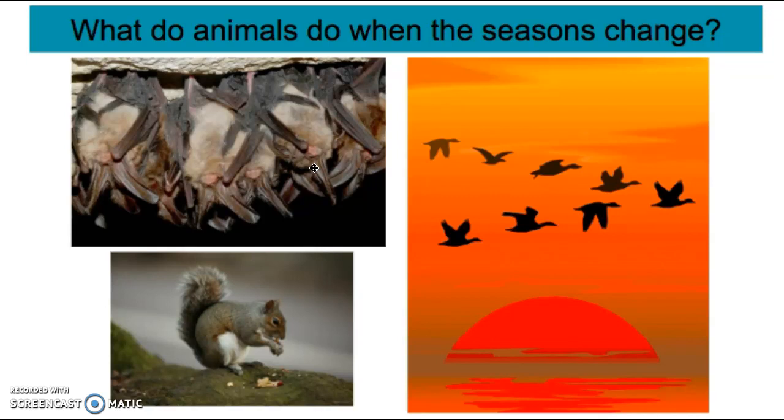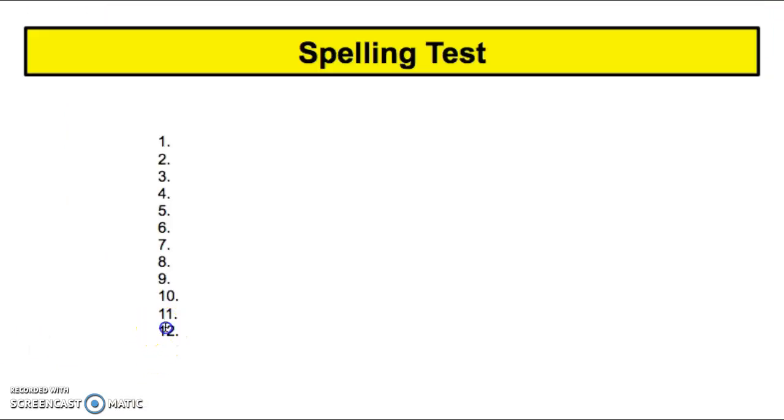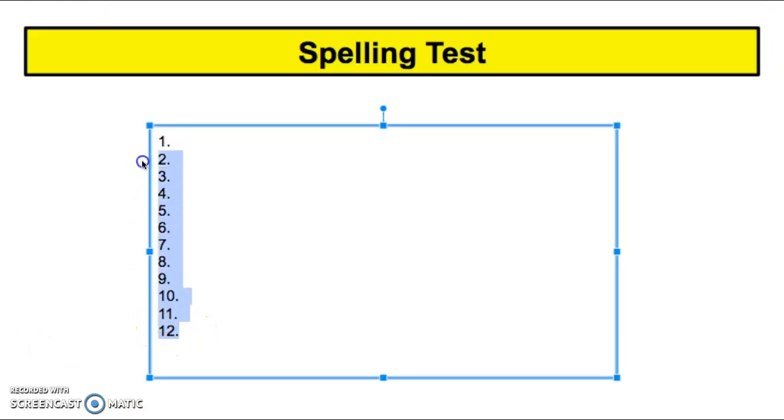And the final thing we're going to do is take our spelling test. Hold on. Okay, let's get to our spelling test. So we'll start with number 1. Faster. My dog runs faster than my cat. Faster. 2. Fastest. Madge is the fastest person in the class.